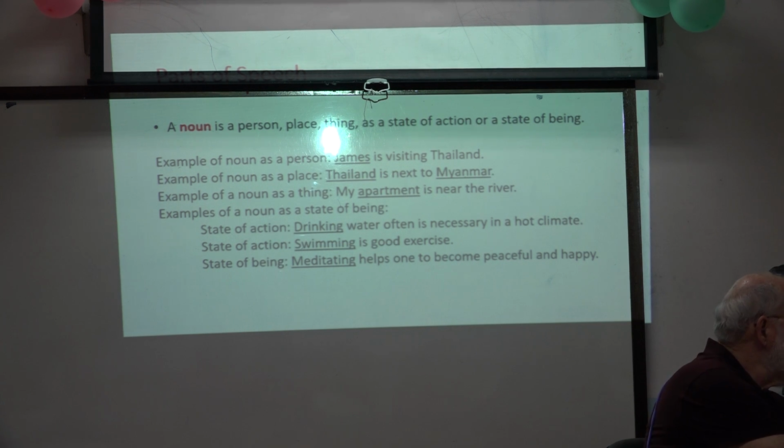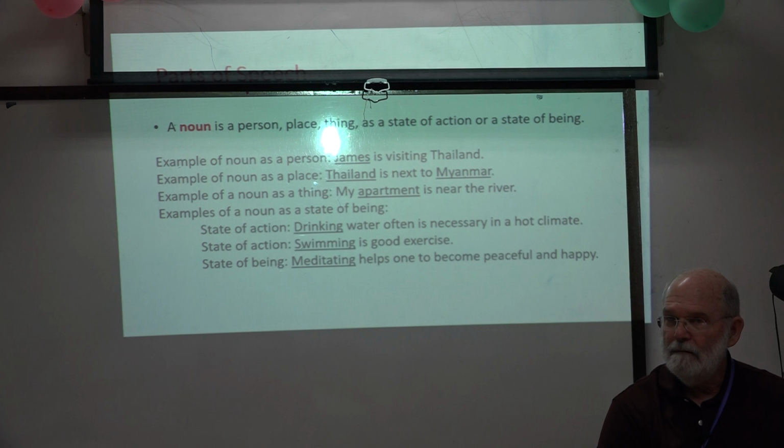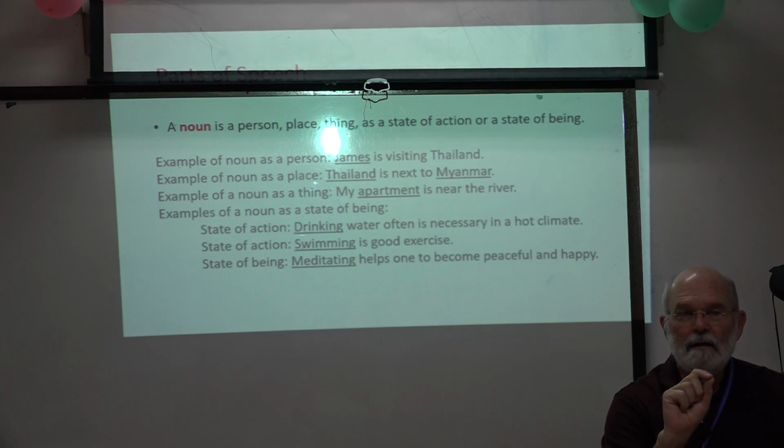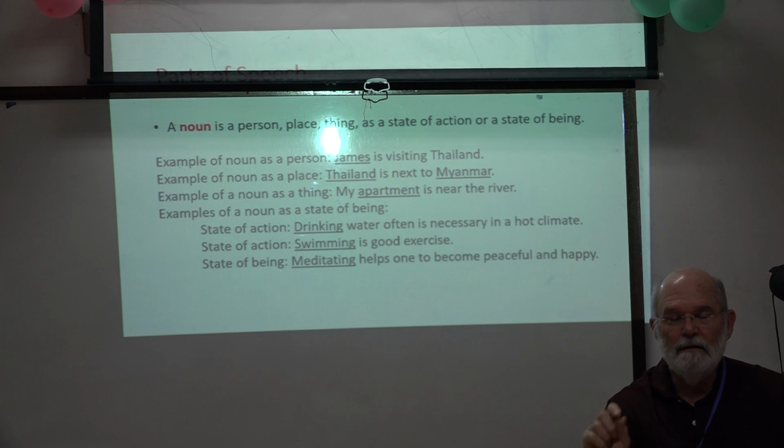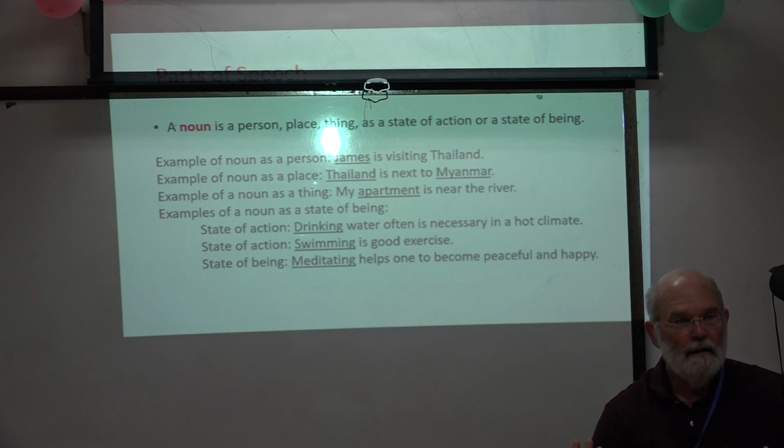It can also be a state of being, like meditating. Meditate is a verb. It's something you do. But if we turn it into a gerund, then we can use meditating as a noun. It becomes the subject of the sentence. So are you getting the idea? How we take a verb, turn it into a noun.